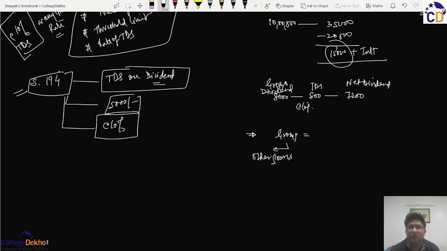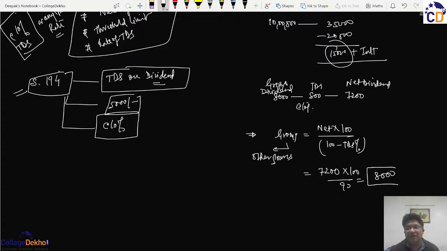So gross will be equal to net multiplied by 100 divided by 100 minus the TDS percentage. In this case, if the data says that Mr. X has received 7,200 as net dividend after TDS, then the figure 8,000 will be included while calculating the GTI under the head other sources.